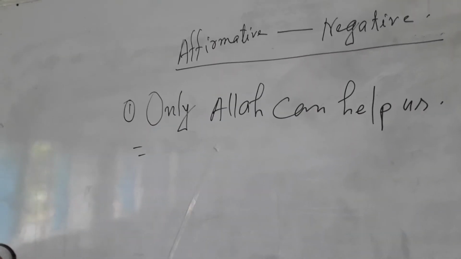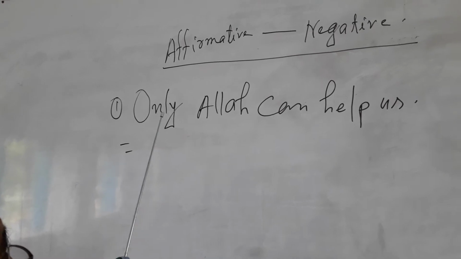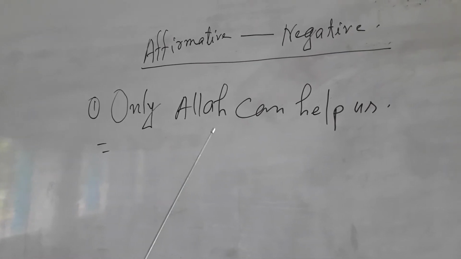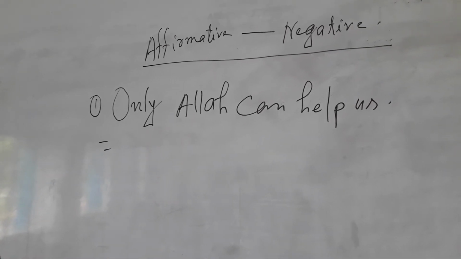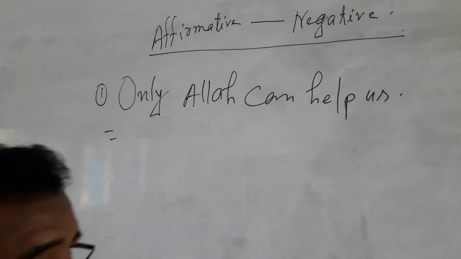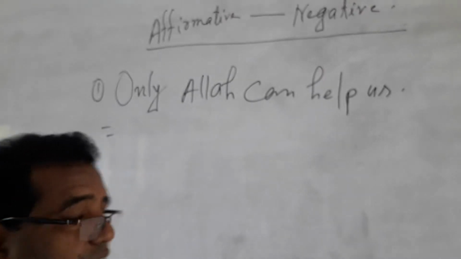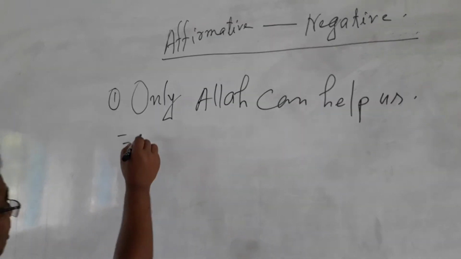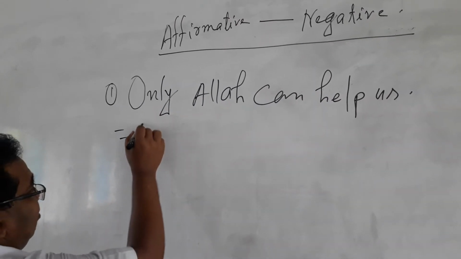If you see only or alone in the affirmative sentence, and if the sentence has a person, like Allah, Rohim, Karim, Joshim, then at the beginning of the sentence, in exchange of only or alone, you will write none but.